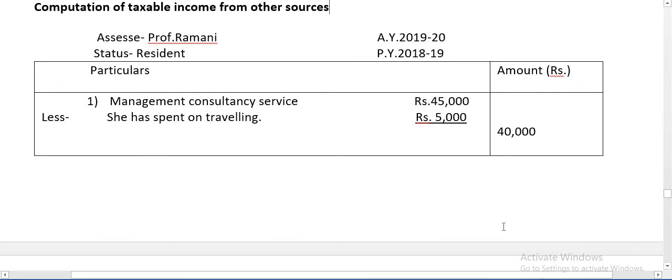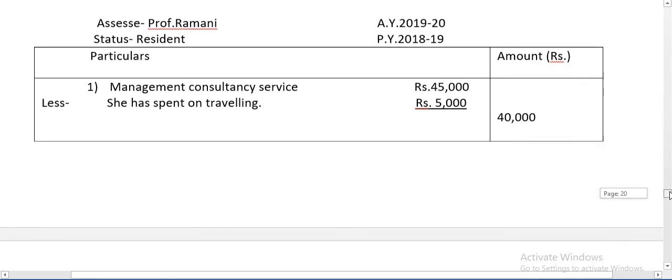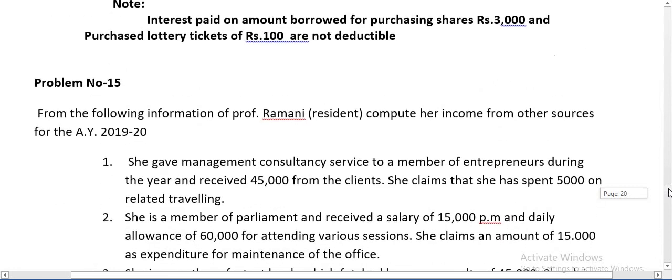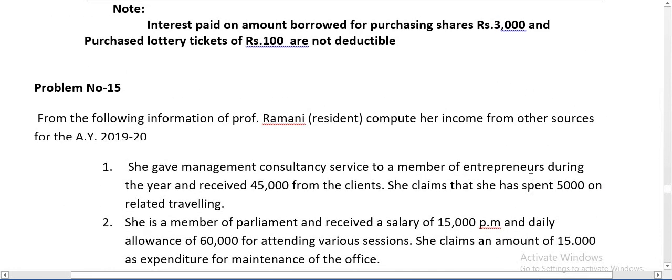Your first point, she gives management consultancy services to a member of entrepreneurs during the year and received rupees 45,000.